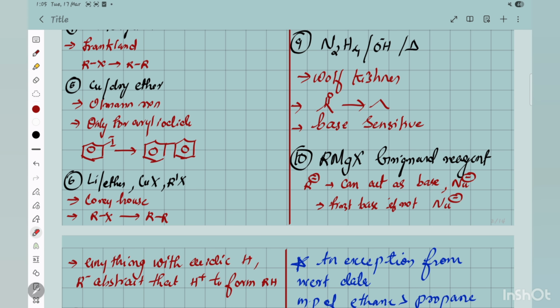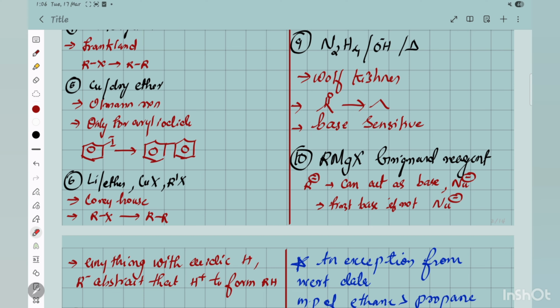Don't confuse, if only one mole is there, then first it acts as a base. If any acidic H plus is present in any molecule, it will abstract the H plus. If not, and an electrophilic site is there, this electron will go and attack there. First priority is as a base, because acid base reactions are the fastest reactions, happening in about 10 to the minus 8 seconds.